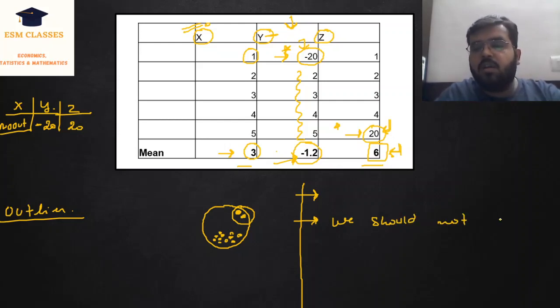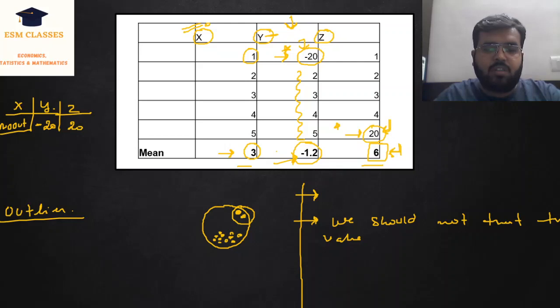and therefore we should not trust this value. In the case of Y, I should not trust the mean value which is equal to -1.2, and in the case of Z, I should not trust the value 6, because the mean is affected by an outlier, right?